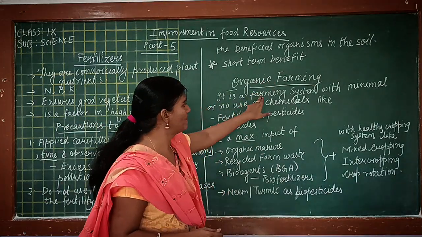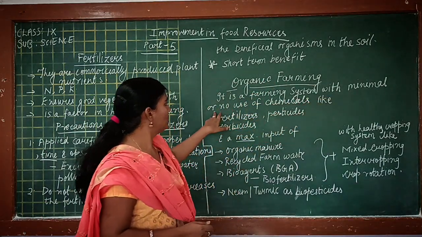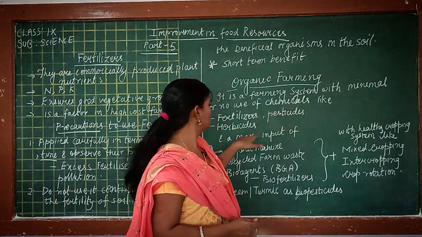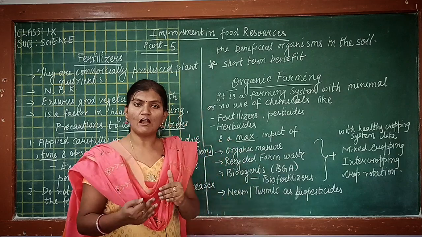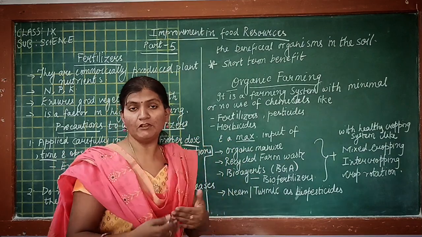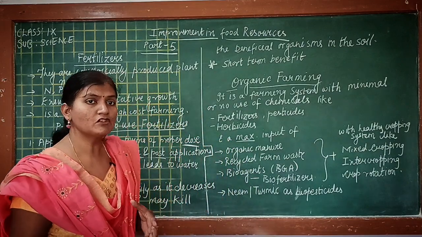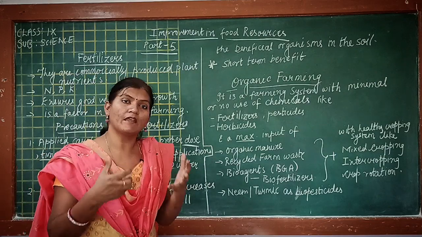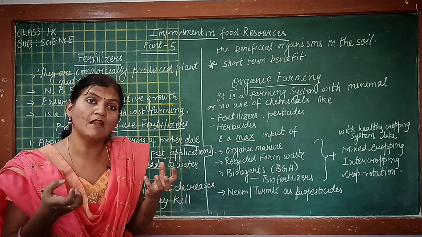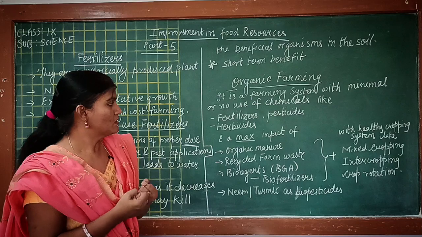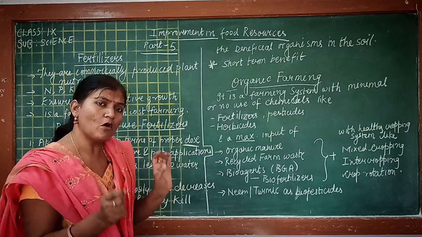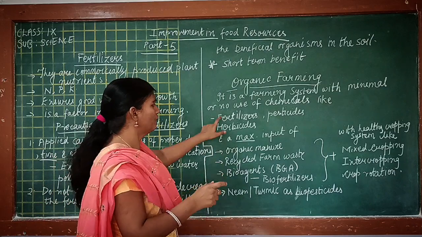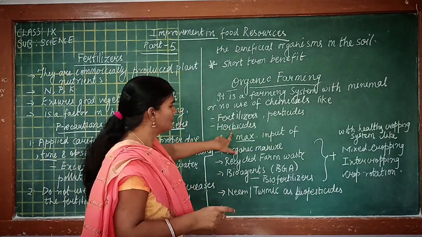So it is a farming system with minimal or no use of chemicals like fertilizer, herbicides and pesticides. Means organic farming is a new and upcoming field of agriculture, in which we normally try to use organic matter which is formed naturally in the environment. So it is a type of farming in which there is no use or a very minimum use of fertilizers, pesticides and herbicides.